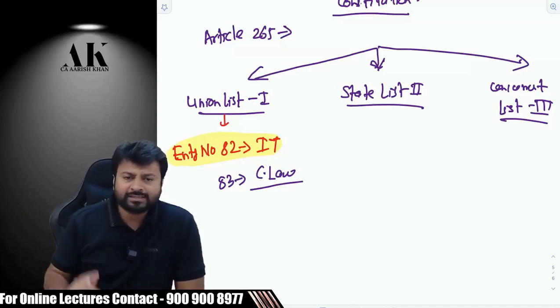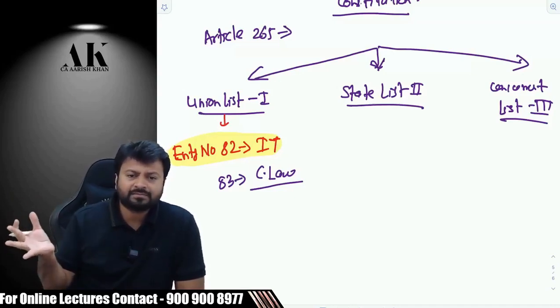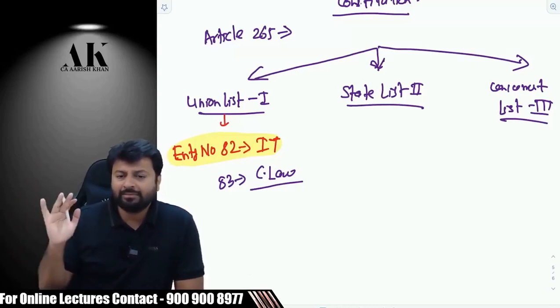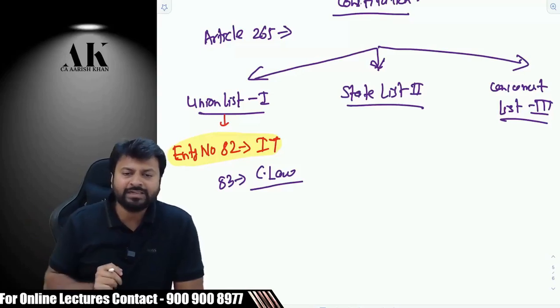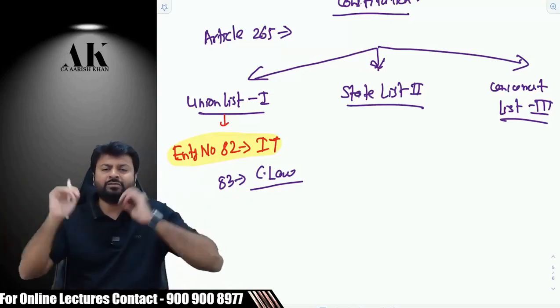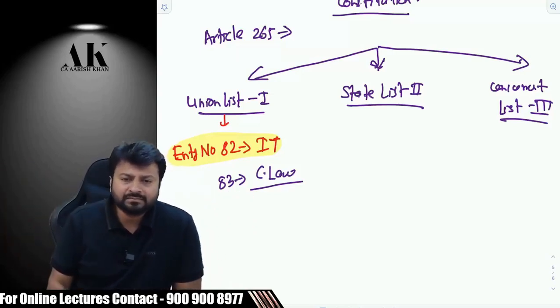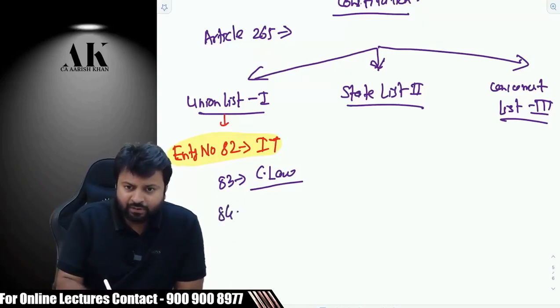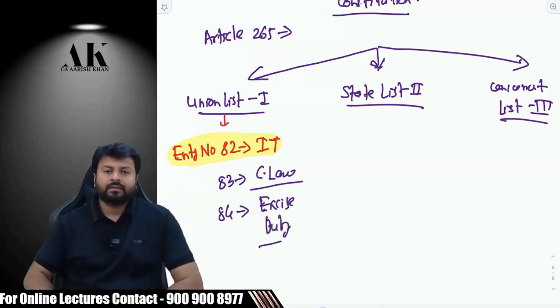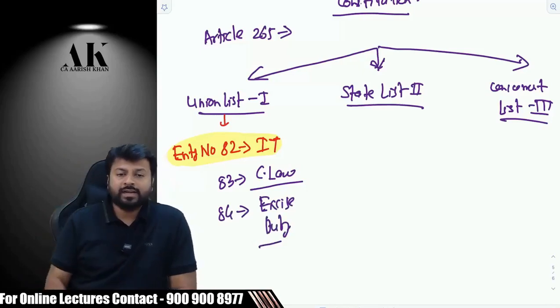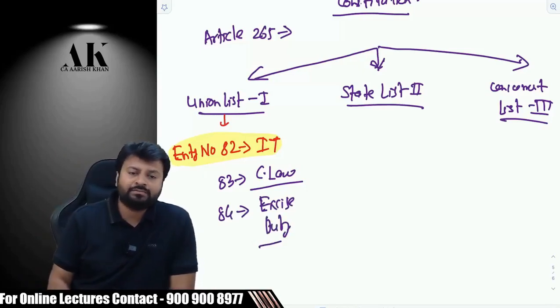Prior to GST, excise law was there, right? VAT was there. VAT was a state matter. I am not talking about the state matter; I am talking about the center matter as of now. Right now, VAT was a state matter prior to GST. Entry 84 talks about what? Excise duty. And that is the reason there was a law, the Central Excise Act 1944.